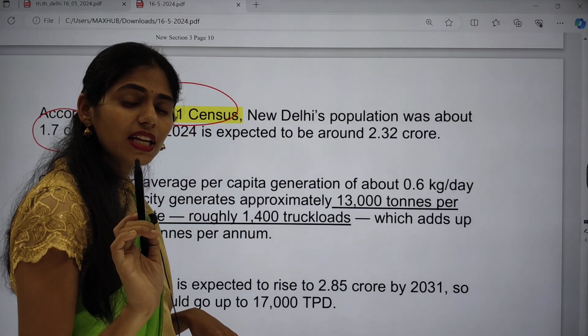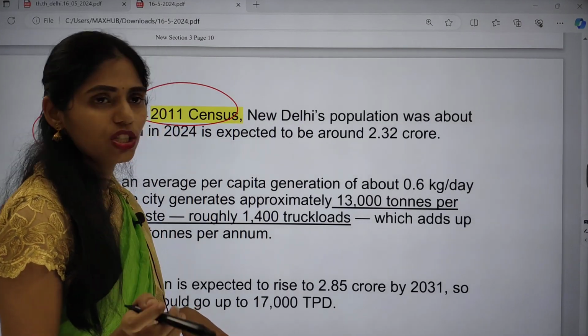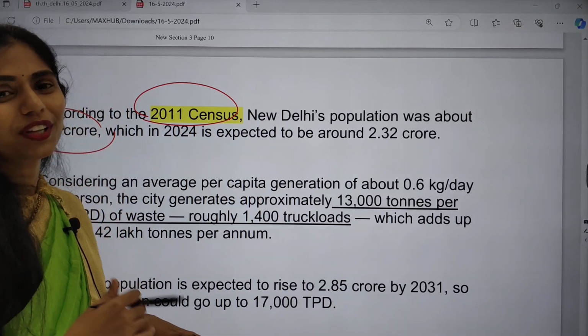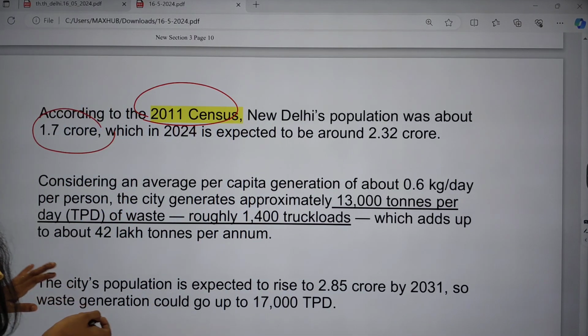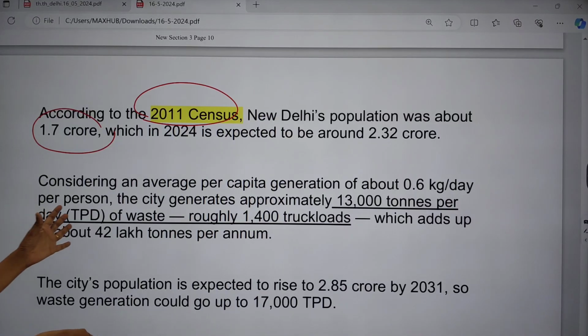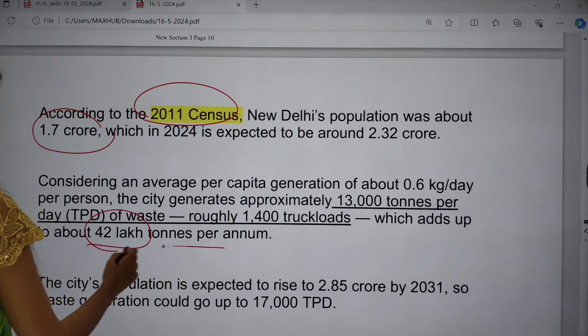So how much waste can be generated by a single person? A single person can generate 0.6 kg, that is, more than half a kg of waste per day. The city in total is generating 13,000 tons per day, which is roughly around 1400 truck loads. It adds up to 42 lakh tons per annum.